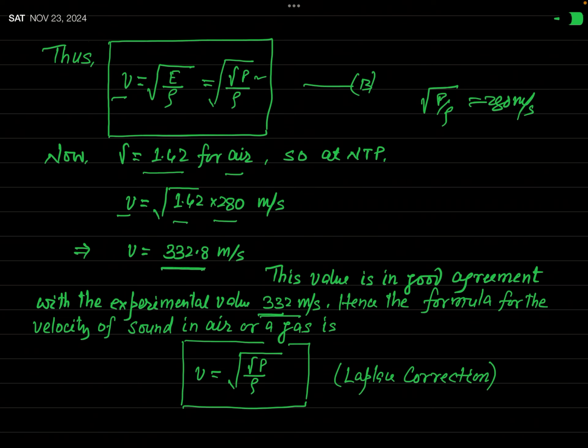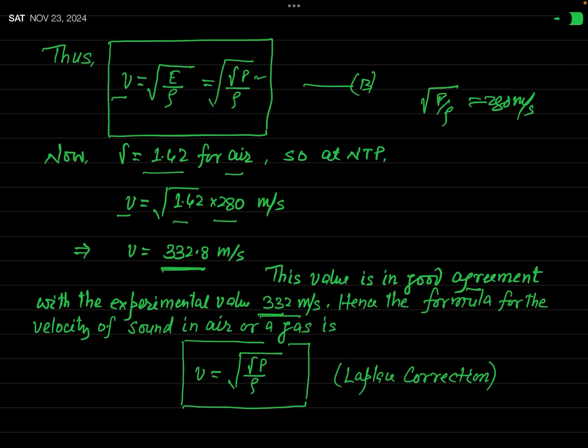And this 332.8 meter per second is the theoretical value of velocity of sound. So these two values are almost equal. So you can say that this theoretical value obtained by Laplace correction is in good agreement with the experimental value, and therefore Laplace correction is treated to be correct.